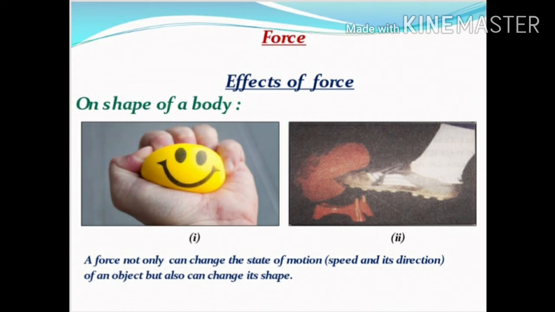Now look at the second picture. When the rugby ball is kicked, it gets depressed at the point of application of force. That is, deformation is caused in the rugby ball when it is kicked. From these cases, we can say that a force not only can change the state of motion of an object but also can change its shape.